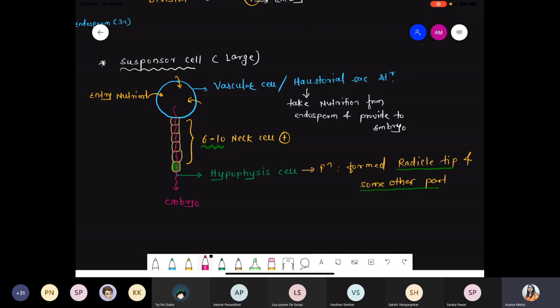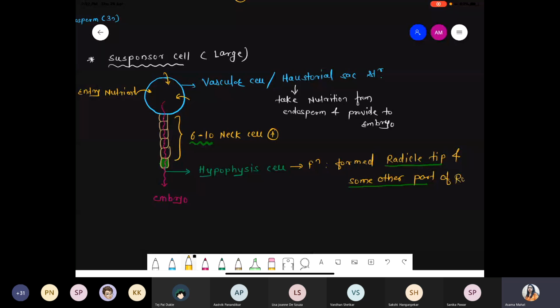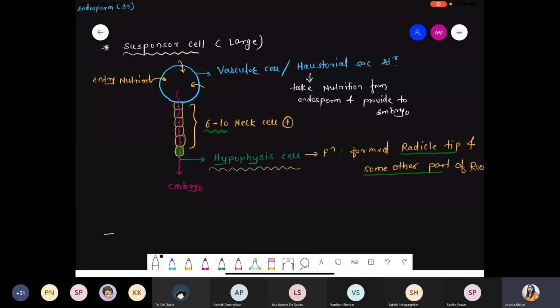That hypophysis cell has an important role. It can form a radicle tip, not the entire radicle. Remember this point. It forms a radicle tip as well as some other part of the root. So that part is called the hypophysis cell, which is a characteristic feature of dicots. Got it? Yes, ma'am, got it. Thank you.